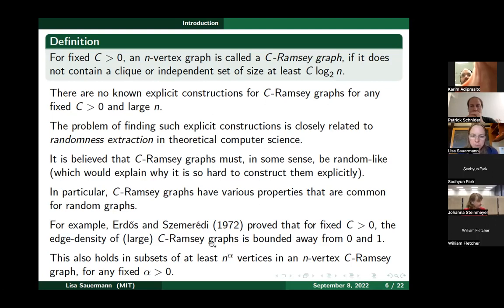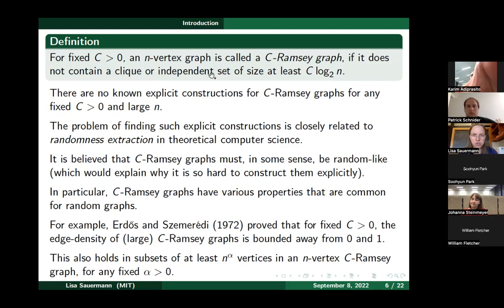about the graph. But you get much more information if you start applying this theorem to induced subgraphs of the Ramsey graph itself. Because if you have an induced subgraph, so say a vertex subset of at least n to the alpha vertices, where again alpha is something fixed, then that induced subgraph will again be a C over alpha Ramsey graph.